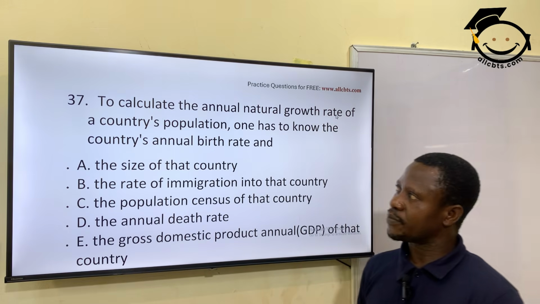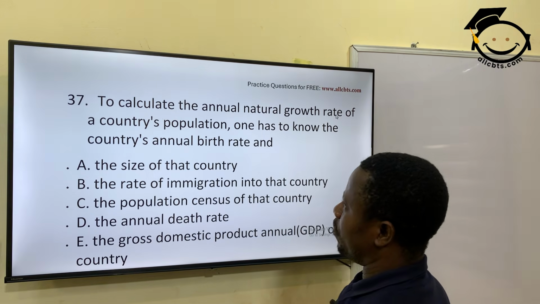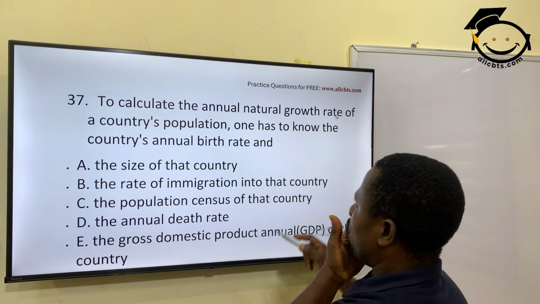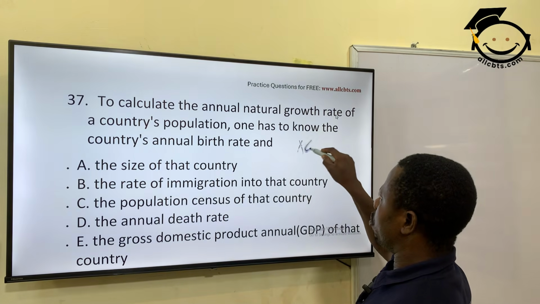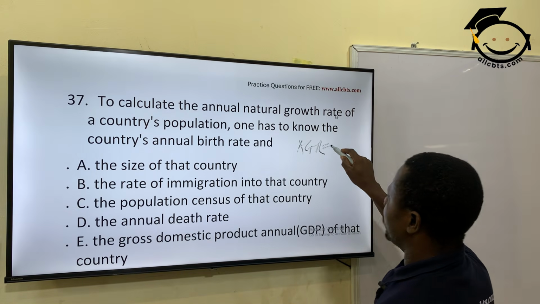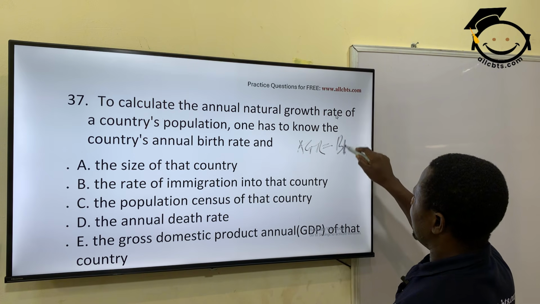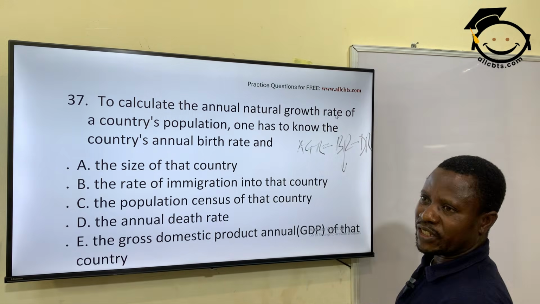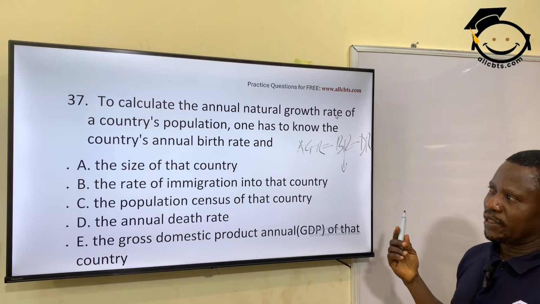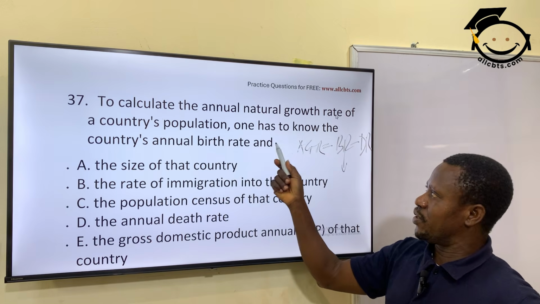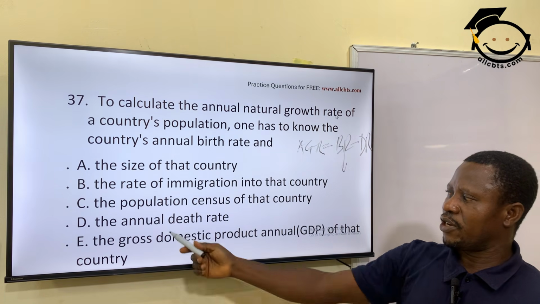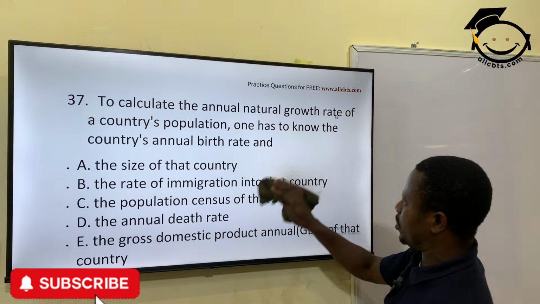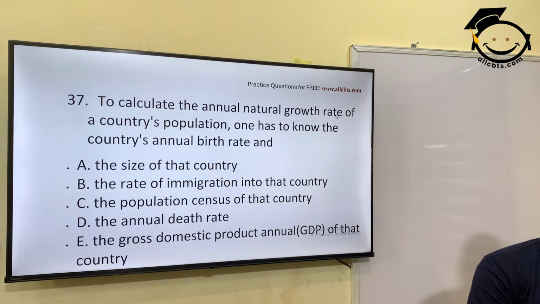B is correct. To calculate the annual natural growth rate of a country's population, one has to know the country's annual birth rate. When you talk about annual growth rate of a country, you look at the birth rate minus the death rate. How many were born and how many died within that particular period of time. Very simple mathematics. So if you have the birth rate, the next thing is the annual death rate. Option D is the correct answer. Very simple mathematics and logic. You don't need to waste time on that.